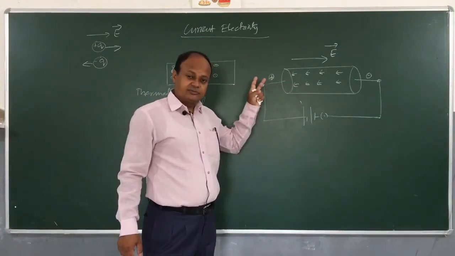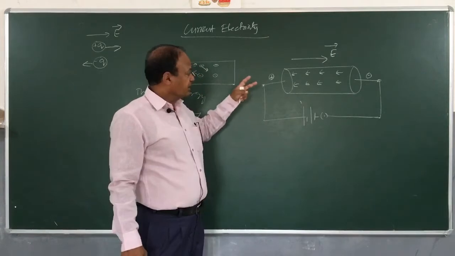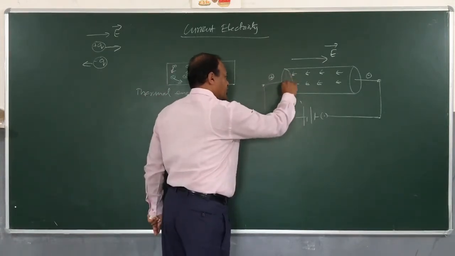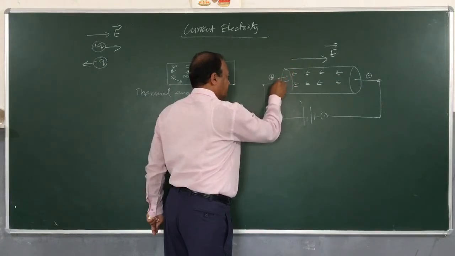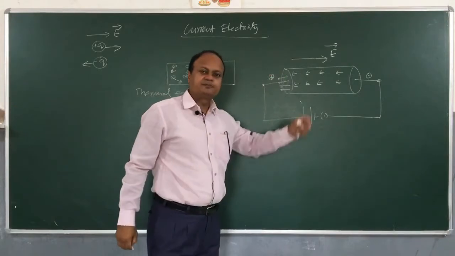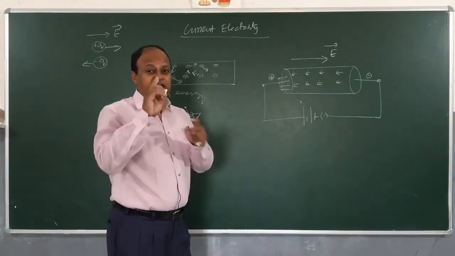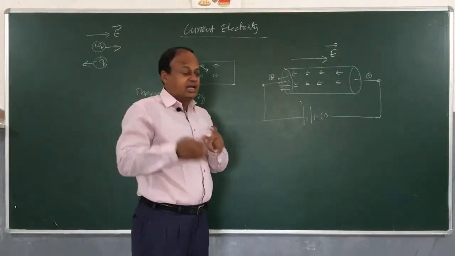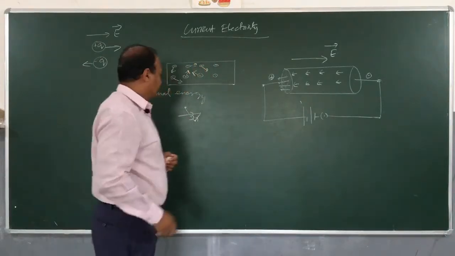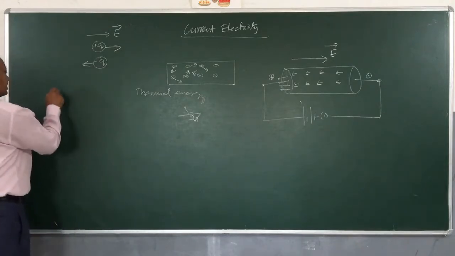Now if the charges are moving fast, then we will say that large number of charges are moving perpendicular to this cross section like this through this wire, and hence rate of flow of charges is more, and this rate of flow of charge is called electric current. So we define electric current.